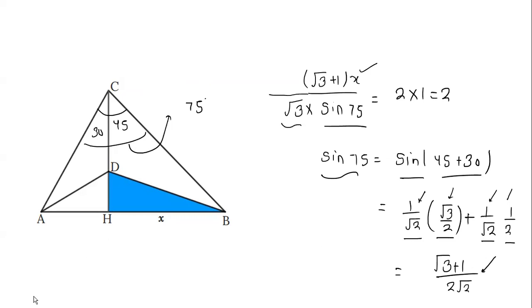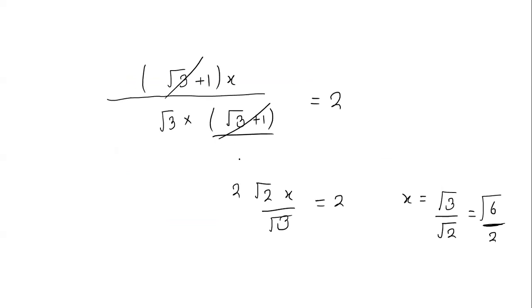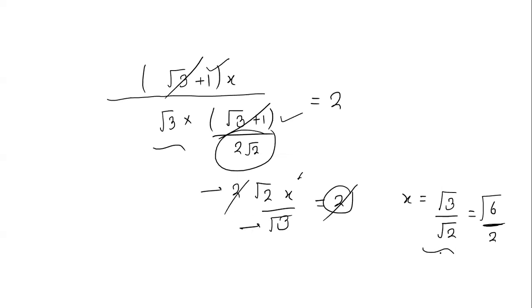So now you also know the sine 75 value. You can put the sine 75 value here, (root 3 plus 1) by 2 root 2. So this root 3 plus 1 and this root 3 plus 1 cancel. This 2 root 2 will go to the upper side, and here it is x, and here it is root 3, and here it is 2. So this 2 and 2 cancel, and the x value will come as root 3 by root 2. So you can multiply by root 2 in the numerator and denominator. So this will become root 6, and in the denominator we have 2. So this is the value of x.